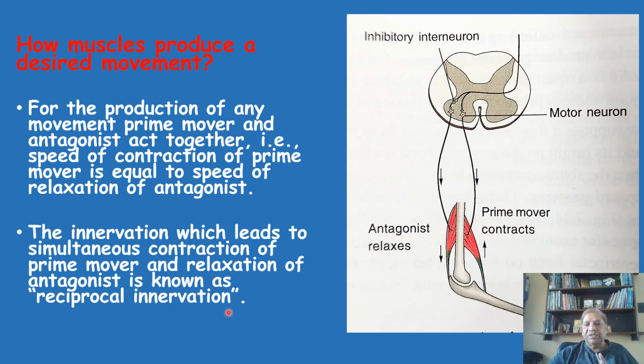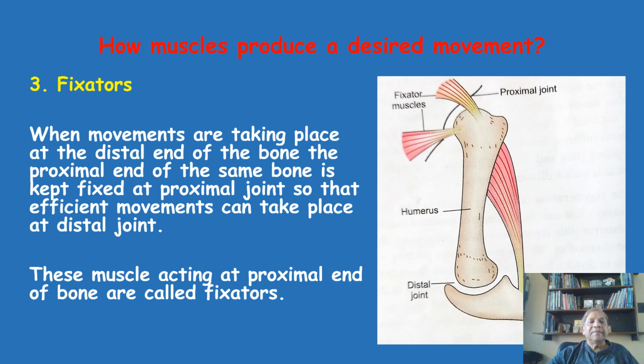In one muscle, the prime mover, there is contraction. In the opposite muscle, that is the antagonist, relaxation is taking place. And this is possible because of the nerve supply, which is called reciprocal innervation. I hope you have understood what reciprocal innervation is.